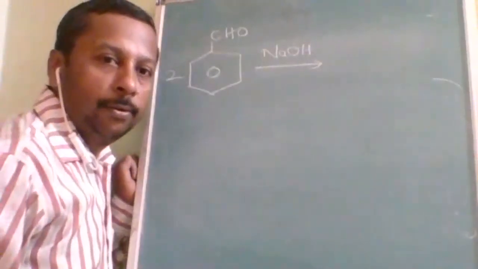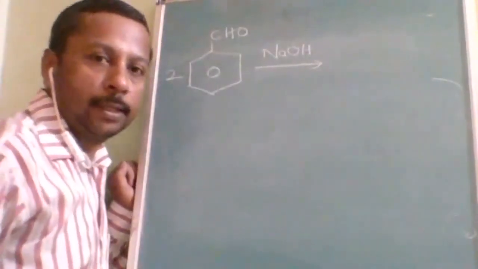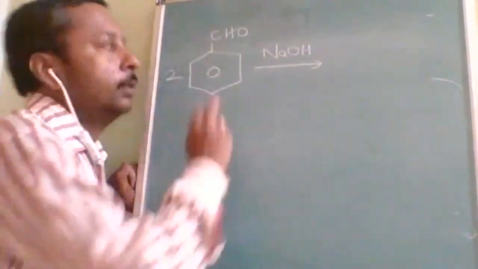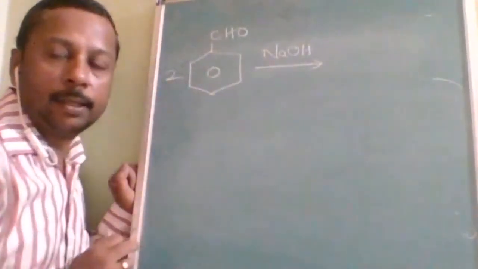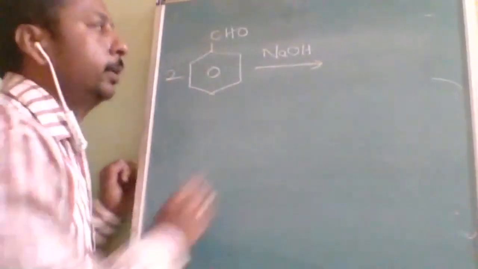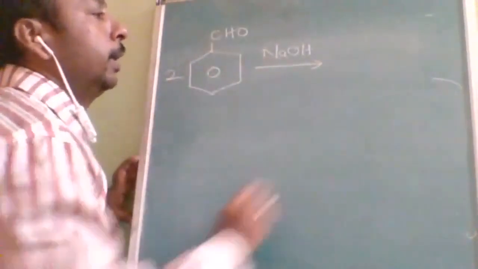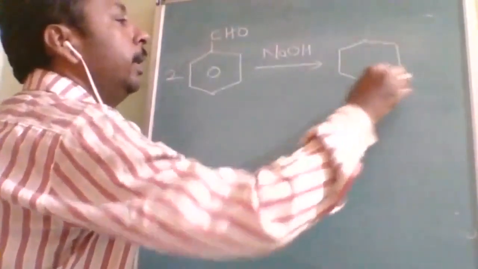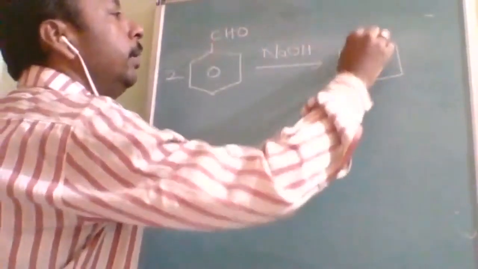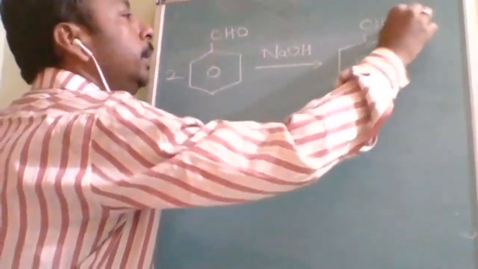Okay, now we are doing one by one examples of the Cannizzaro reaction. This is benzaldehyde, where the alpha carbon is present but there is no alpha hydrogen. When it is treated with alkali, first what will happen? This will be reduced. CHO will be reduced to form CH2OH.